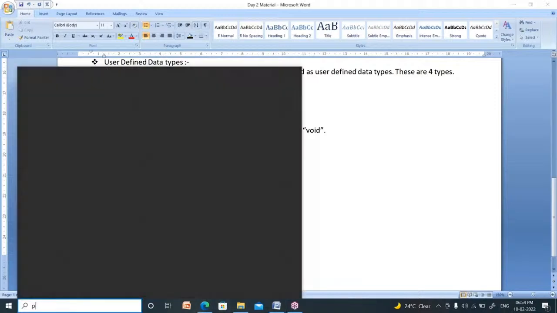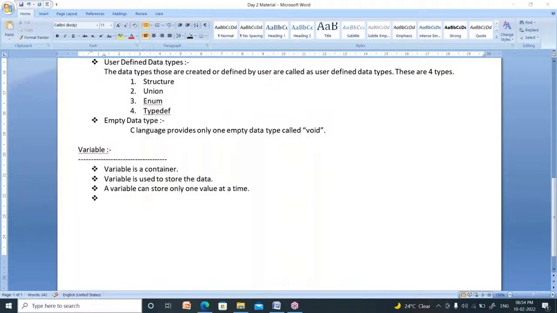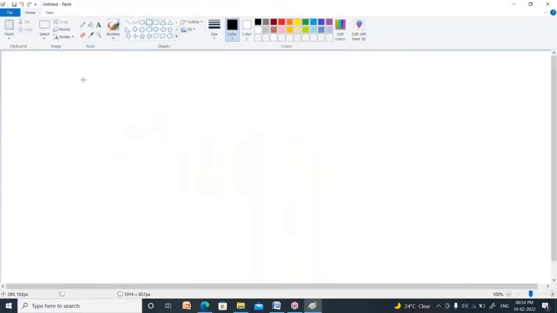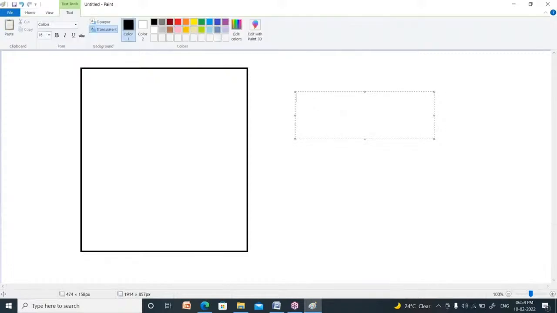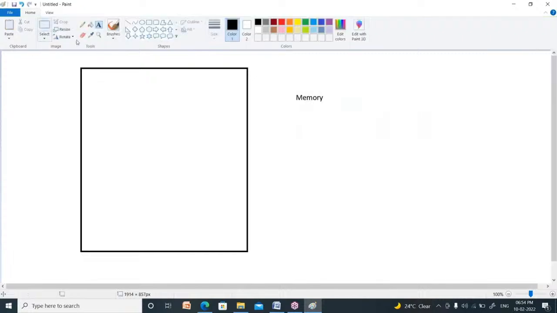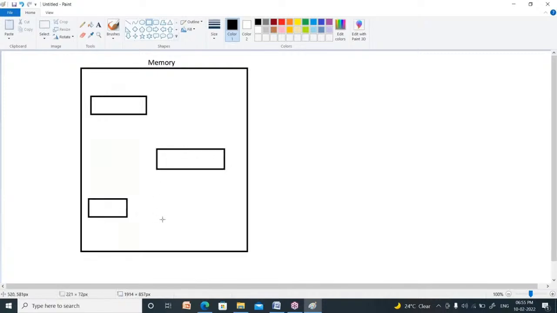What is a variable? I will explain in Paintbrush. See, this is a memory. Variables are created inside the memory, so it is called memory. Now what is a variable? A variable is nothing but a container. I want to store 3 values, so how many containers do I have to create? I have to create 3 containers. So 3 containers are there.